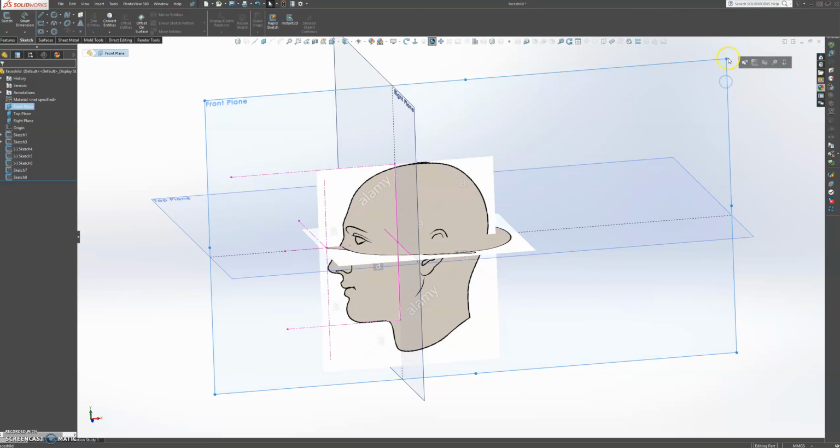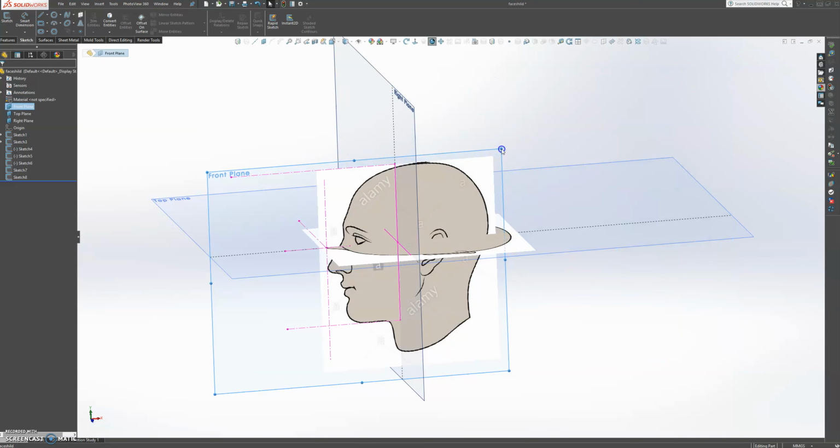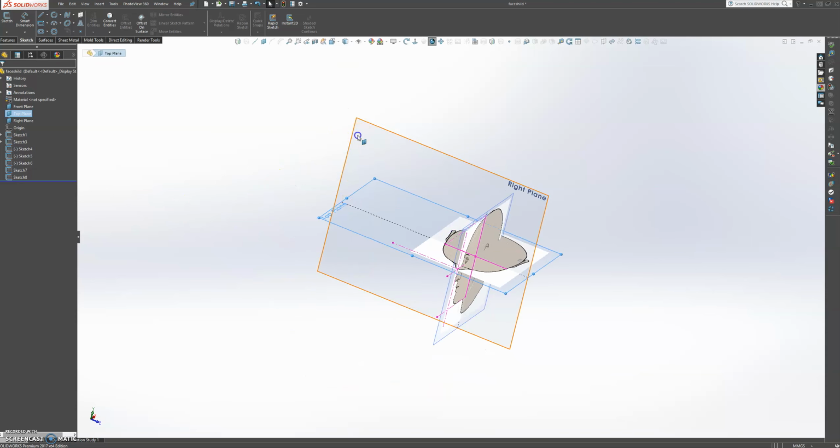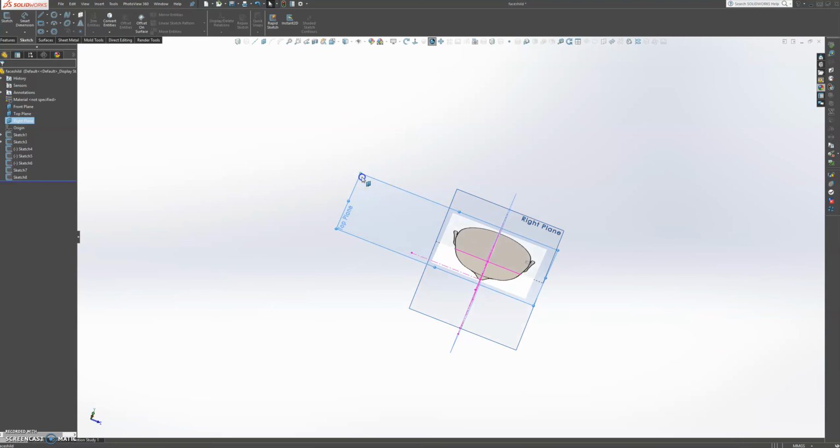So right now, let's just make these planes a bit smaller so we can see a little bit better here. I'll make that about there. It's a bit too big. Make that one smaller. Make this one smaller here.